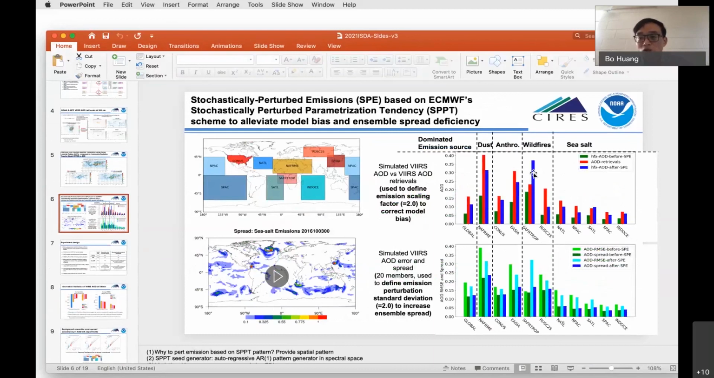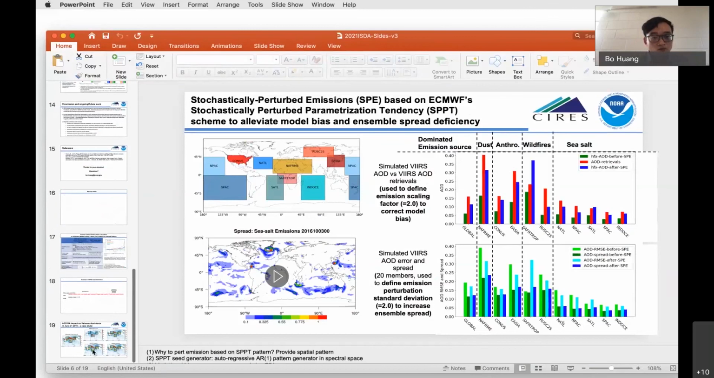But we have not found a good way, because the wildfire emission is distributed over different areas, to give different scaling factors over different areas. But I think it's doable in the SPPT code, but we haven't implemented that yet. I think, do I answer your question? Okay.